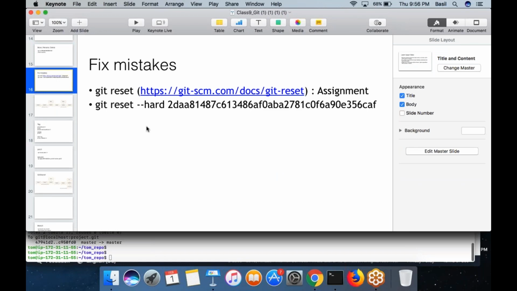So, git reset. I told you, whenever you make a commit, Git will record your commit. So let's say you made a commit by mistake. Tom deleted a file by mistake, and then he committed that mistake into the remote repository. Now Tom wants to revert the change. He wants to delete the latest stable commit.